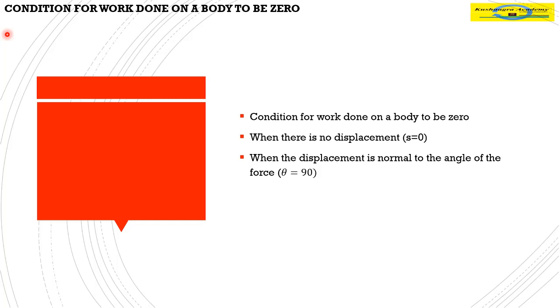Again recapping the point, we'll find what the conditions are for the work done on a body to be 0. First, the formula is work done is equal to force into displacement. So either the displacement needs to be 0, or the force needs to be 0, or the displacement is normal to the direction of force. Cos 90 is 0, hence the work done is also 0.